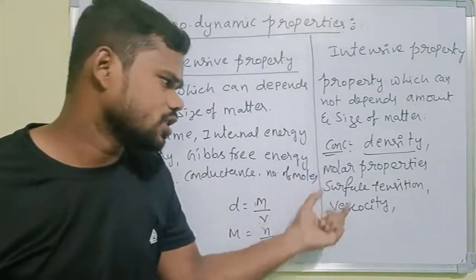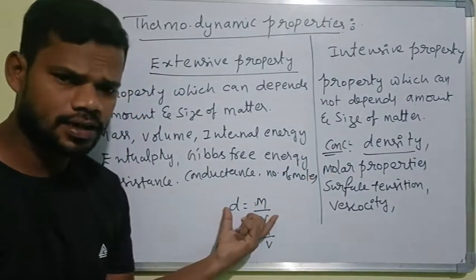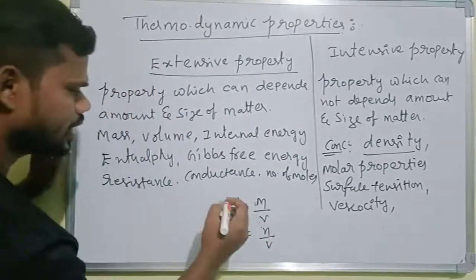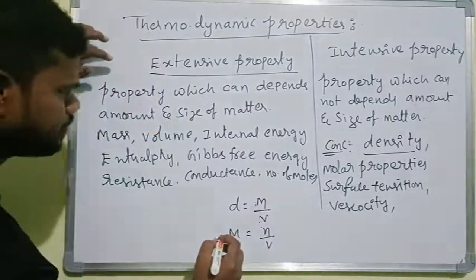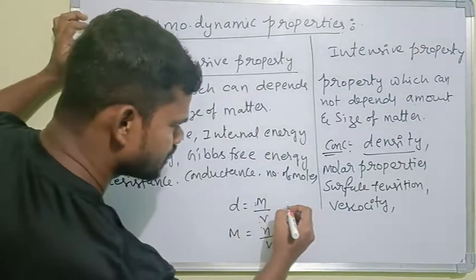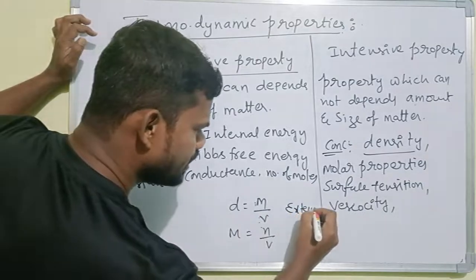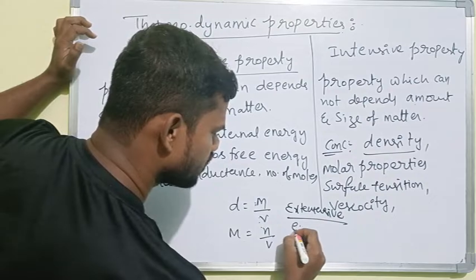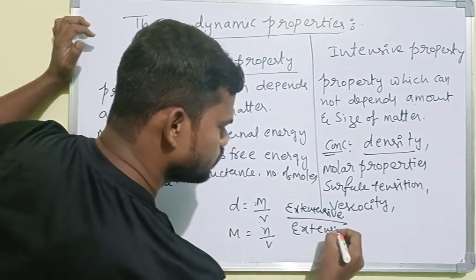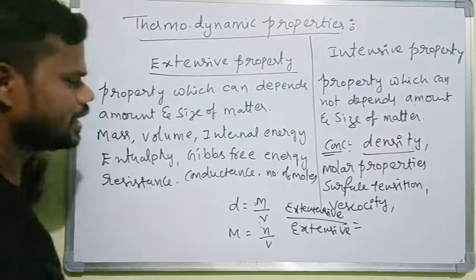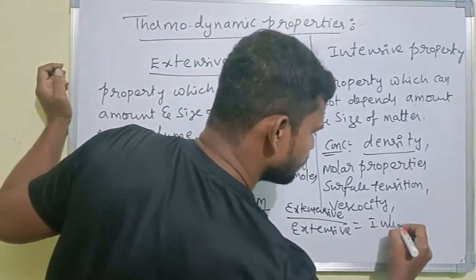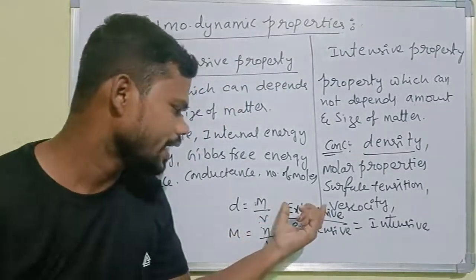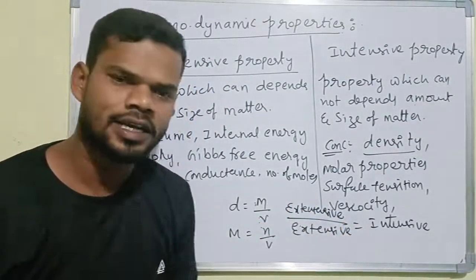If they ask a question regarding this, we have one trick to solve it. What is that trick? If any property is extensive by extensive, that property is equal to an intensive property.